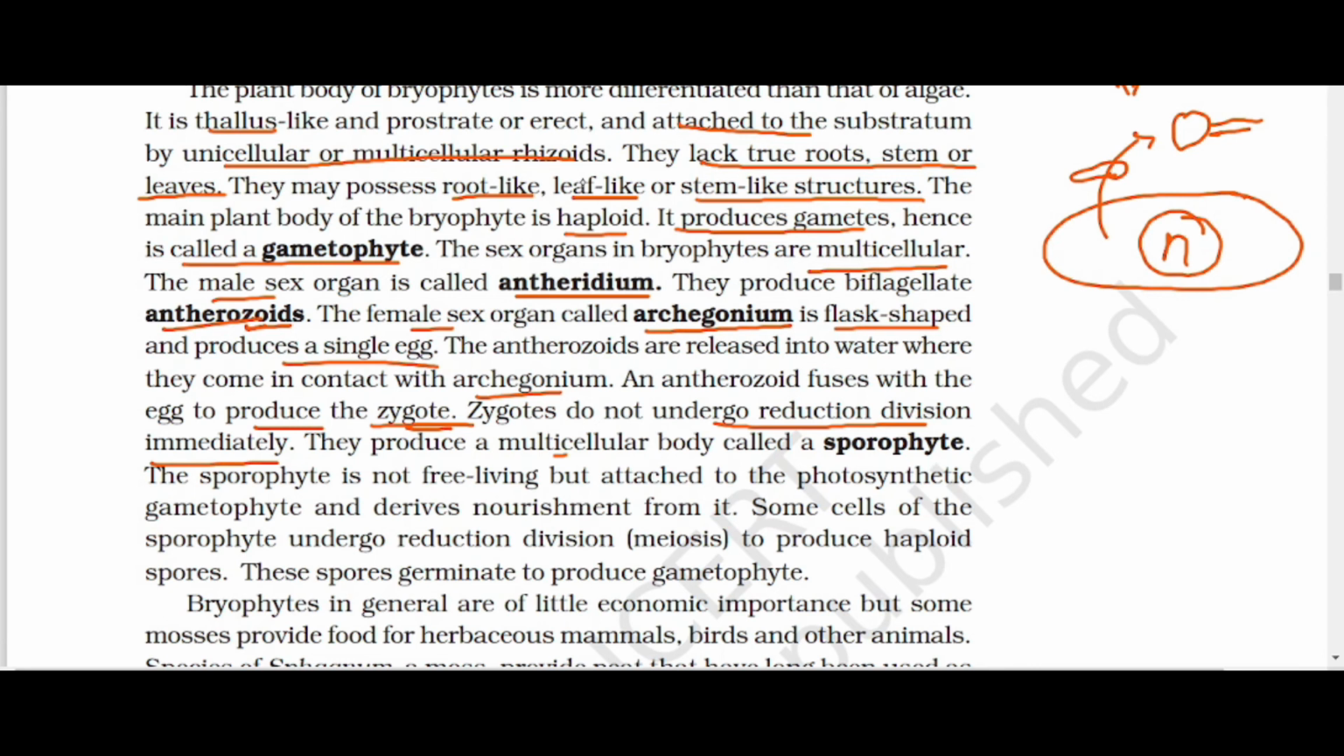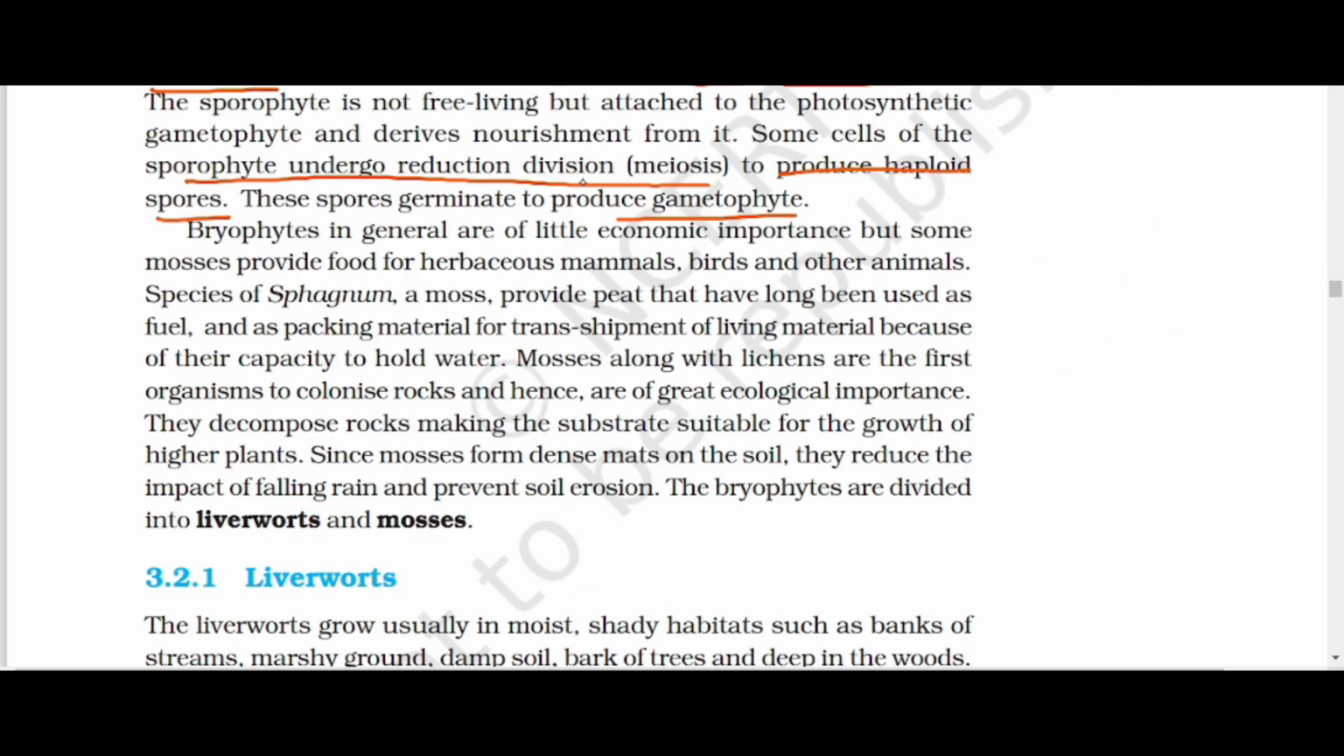They produce the multicellular body which is known as sporophytes. Then sporophytes undergo the reduction division which is known as meiosis. Then they produce the haploid spores, and haploid spores germinate into the gametophytes, which means they germinate into the main body. Bryophyta did not have important value in the economic field.